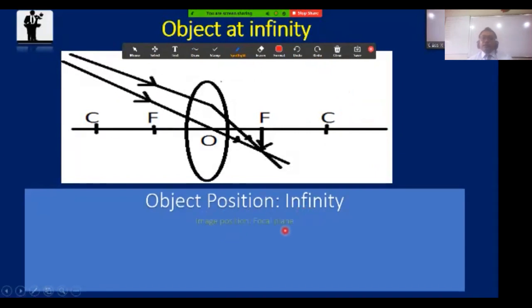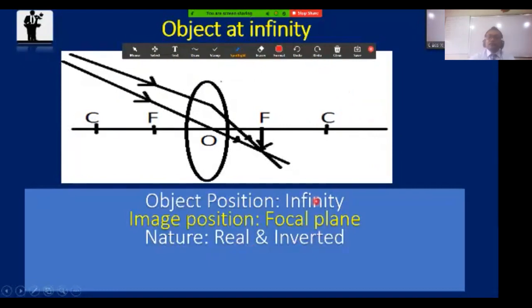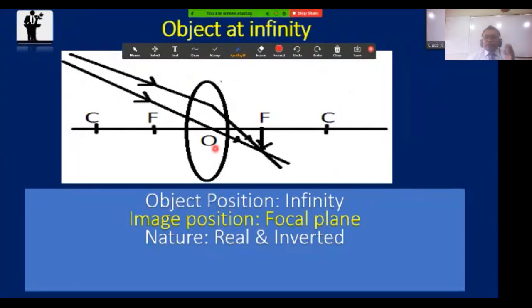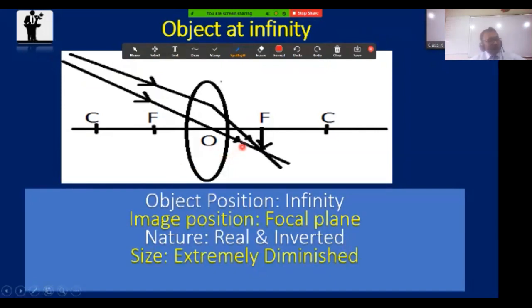Object position is infinity. Image position is the focal plane, the principal focus. And nature: real image and inverted. Real and inverted, and then it's extremely diminished. Am I right? Yes, sir. Do you have any question about this image formation, boys?